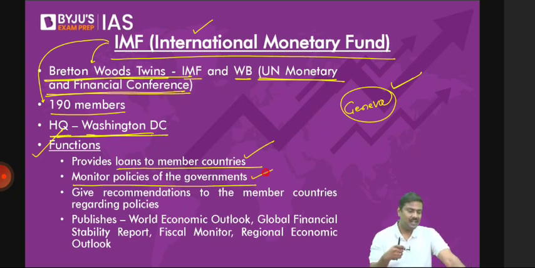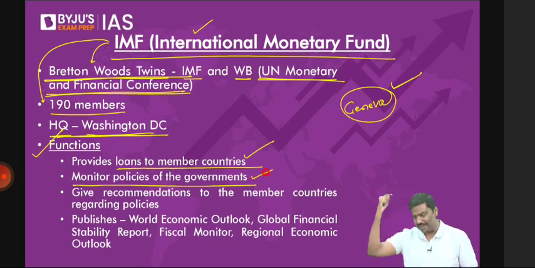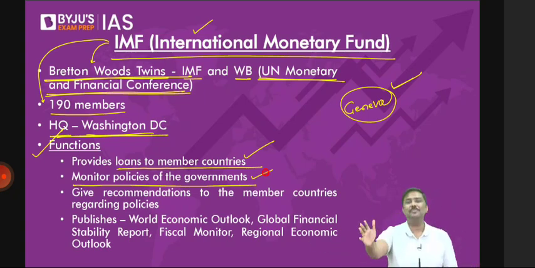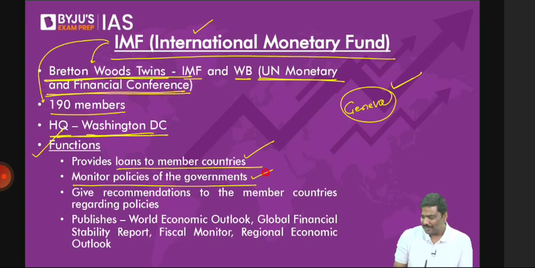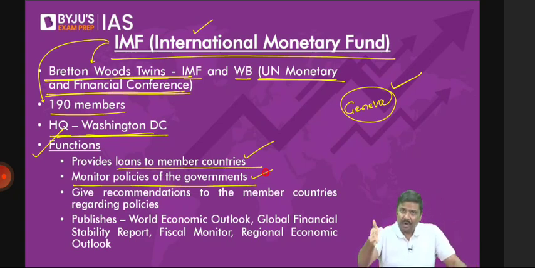Why should it monitor policies of the government? If the policies of the government are adversely affecting the economy, for example, it has given a loan to Sri Lanka, and the Sri Lankan government formulates a policy where subsidies will be provided to people. Now tell me, will IMF agree to that? Of course not. So the IMF will keep on evaluating the policies of the member countries because the stability of the countries is very relevant.